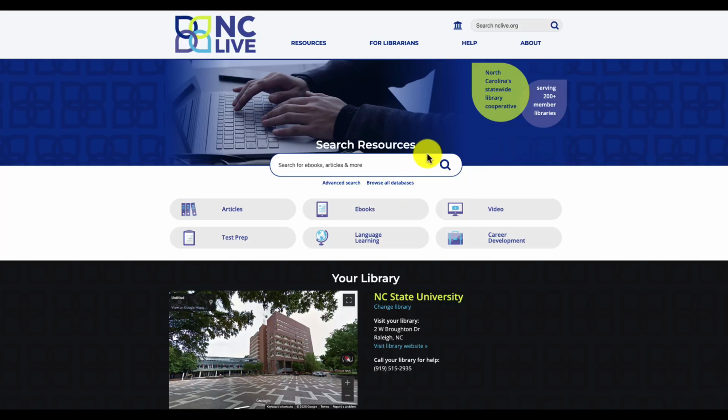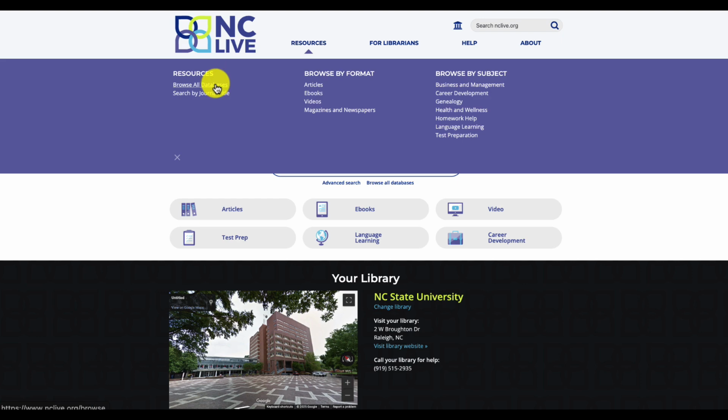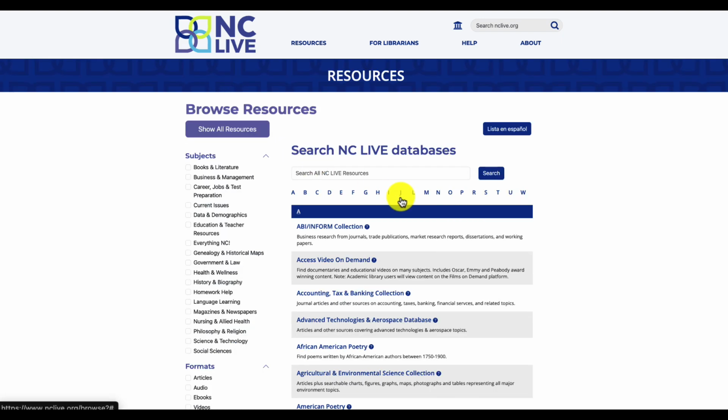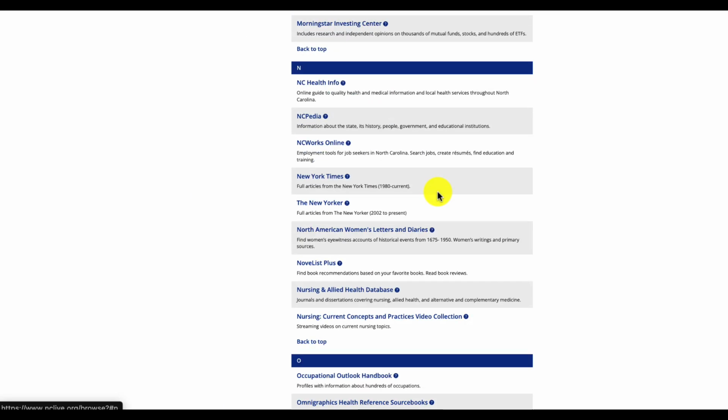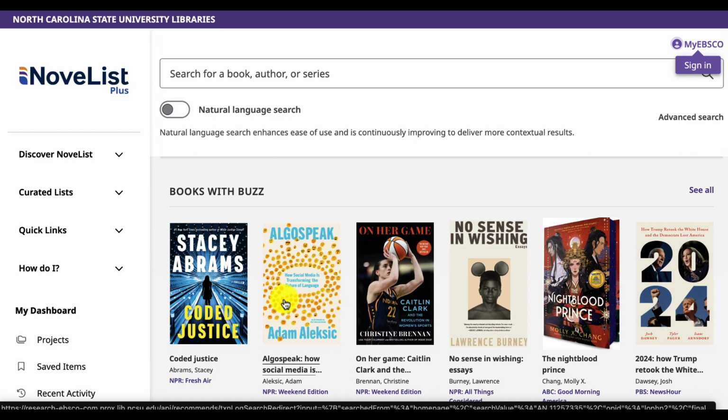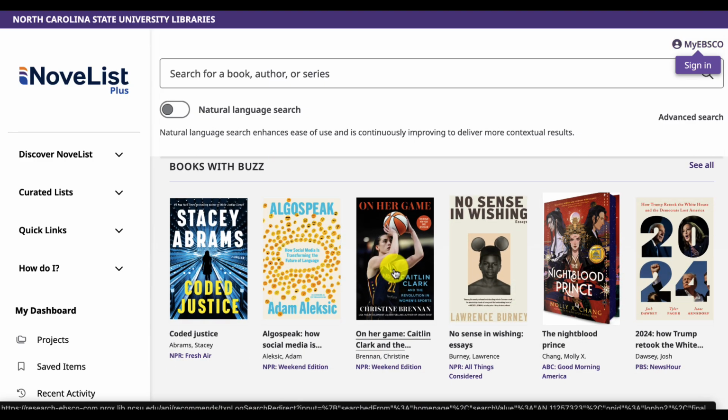To find NoveList Plus, we'll start on the NC Live homepage. If you are accessing our resources remotely, don't forget to log in with your library. The easiest way to find NoveList is by using the Browse All Databases link and then jumping directly to the N section. We're going to start by browsing the homepage before getting into searching and looking for some supplementary resources.